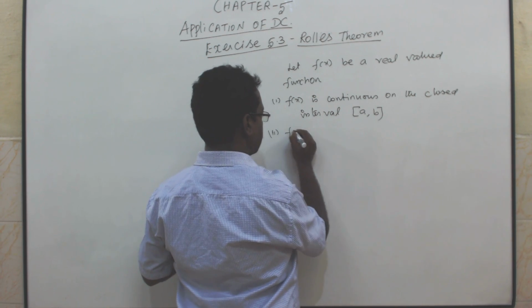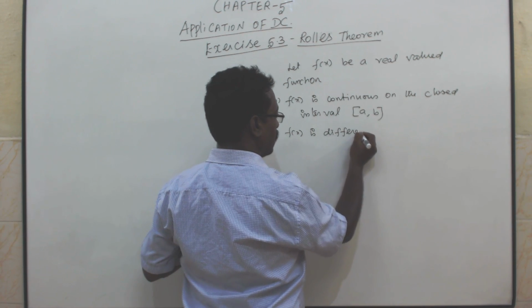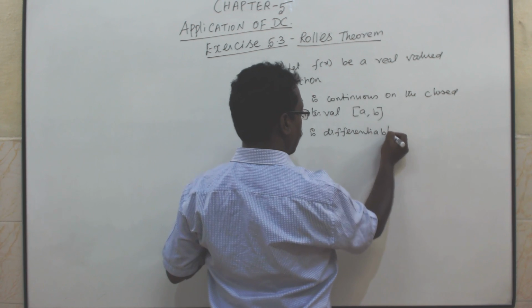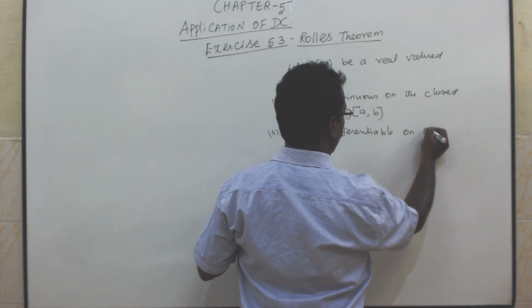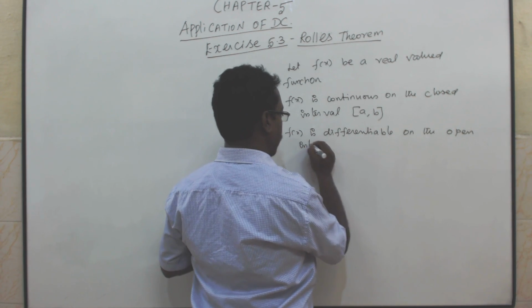Second one, f of x is differentiable on the open interval a comma b.